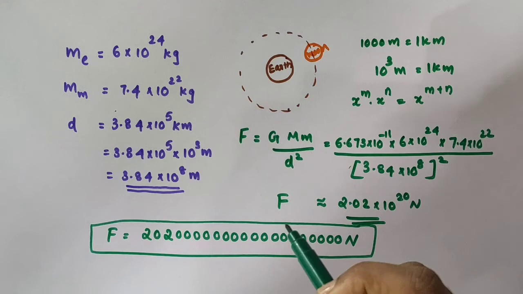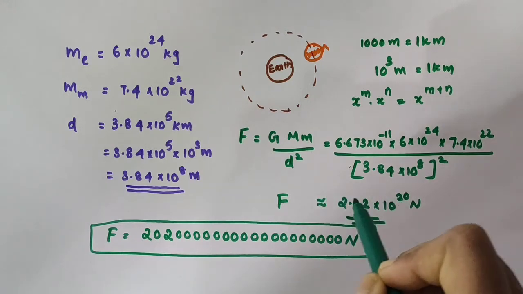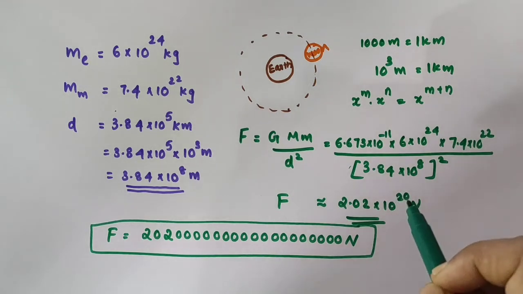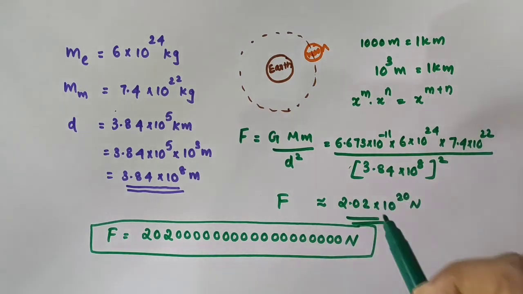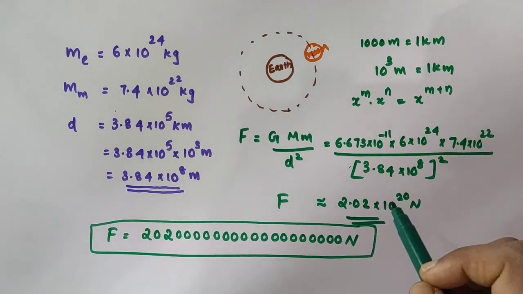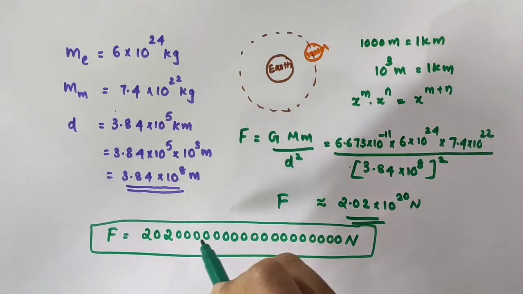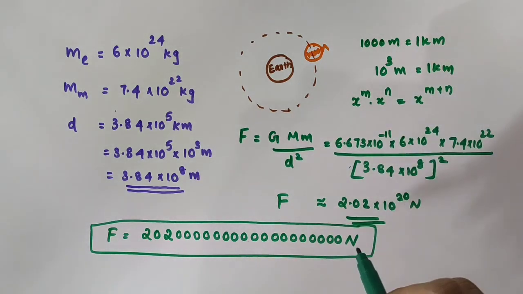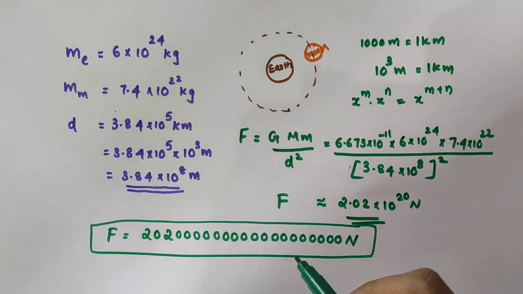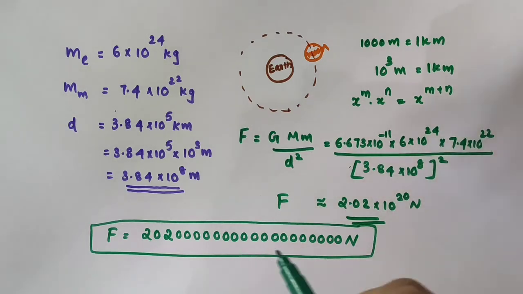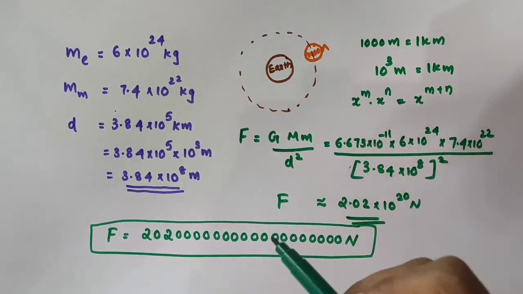That is, the earth exerts this much force on the moon, 2.02 into 10 raised to 20 Newton. 2.02 into 10 raised to 20 means 202, then 18 zeros will be there. This much force is exerted by the earth on the moon. So the moon experiences this much force and remains in its orbit around the earth. It's a very large value, no? That is why the moon experiences that force.